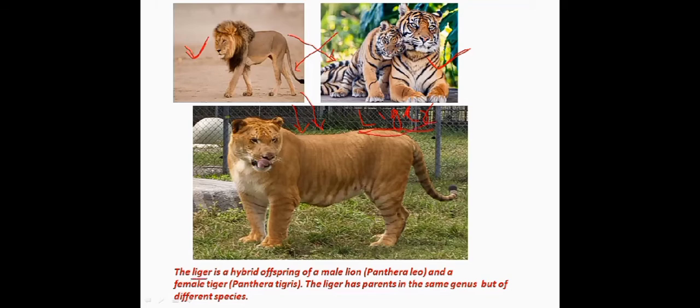So this hybrid is named liger. This liger is a hybrid offspring of a male lion and a female tigress, but it is infertile, it is sterile. Infertile or sterile means it cannot have its own baby. So this liger cannot have offsprings, which means this liger cannot be termed a species. Although lion is a species and tiger is a species, their resulting offspring, the liger, is not a species because it cannot produce its own babies, or fertile offsprings.